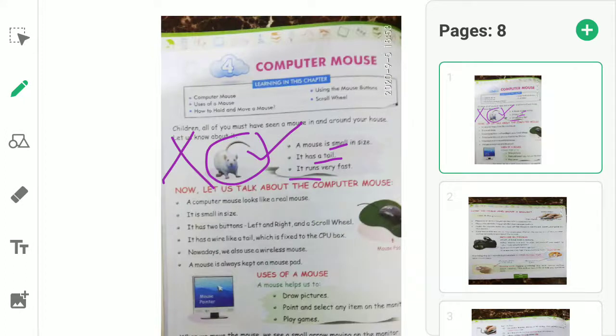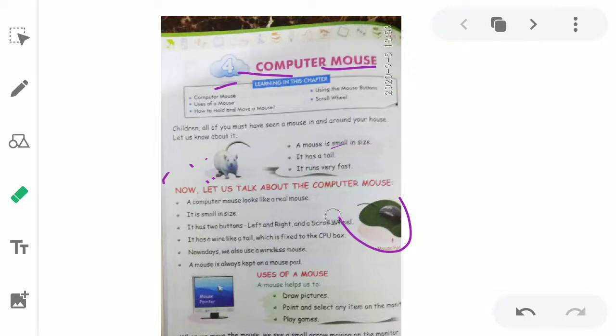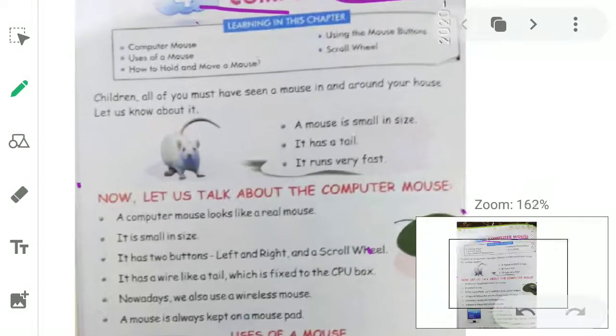So, dear kids, today we are going to learn chapter number 4 of computer, and the name of the chapter is Computer Mouse. This mouse is called a computer mouse. So today we are going to learn about this mouse. So let us start with the reading of this chapter.